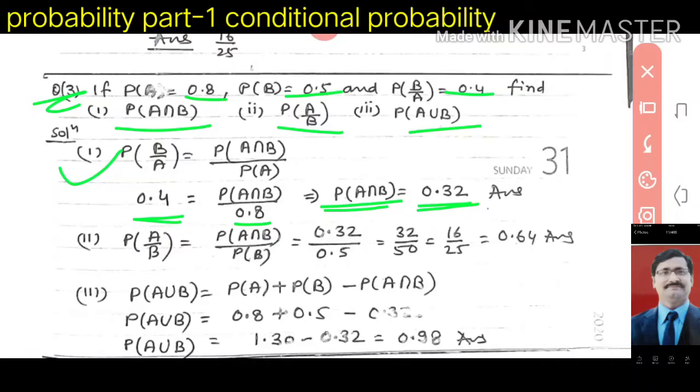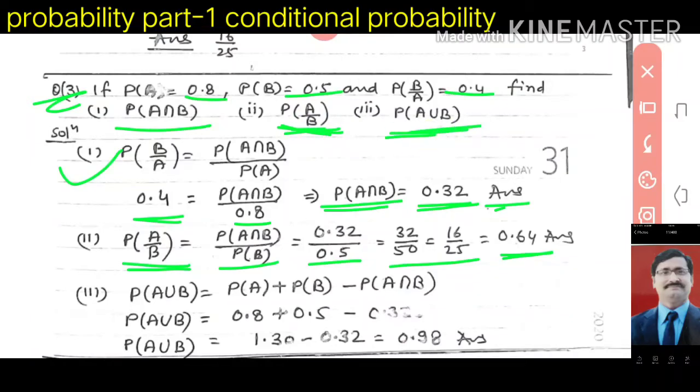First answer we get here. Now the next question is P(A|B). P(A|B) will be equal to P(A∩B) upon P(B), which is equal to 0.32 upon 0.5. You can write that as 32 upon 50, which is 16 upon 25, or in decimal it will be 0.64. That is the answer of the second.